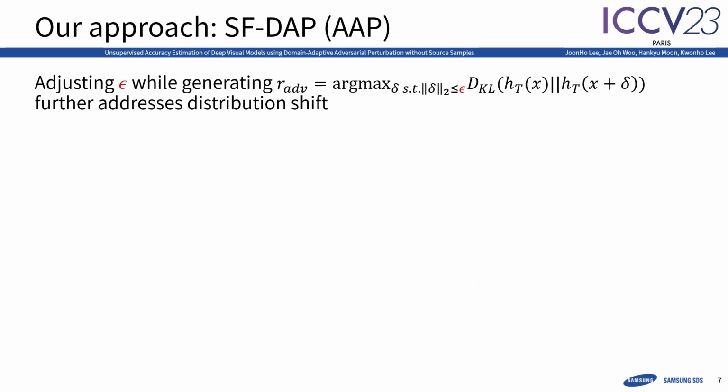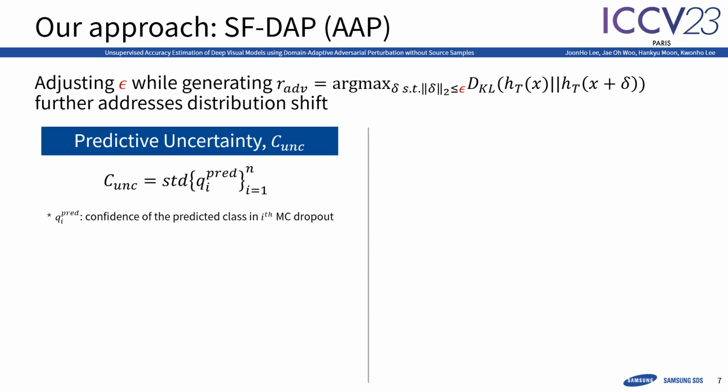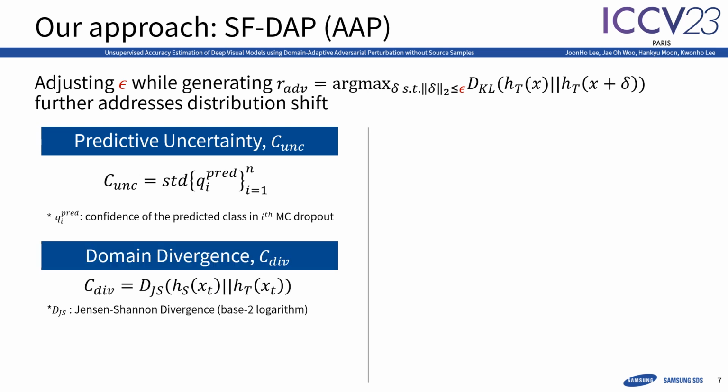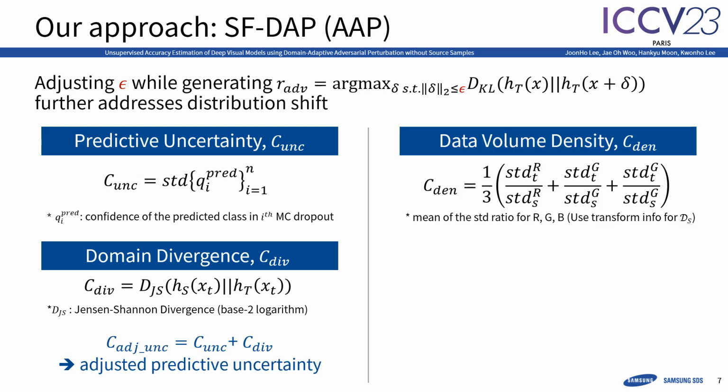SFDA-P-ADV performs well but faces challenges in severe domain shifts. To alleviate this, we introduce adaptive adversarial perturbations, or AAPs, that adjust epsilon. We employ scaling factors for both individual and collective data. For each target sample, predictive uncertainty refines uncertain pseudo-labels, and we counteract interdomain bias with Jensen-Shannon divergence. Combining these two gives our adjusted predictive uncertainty.